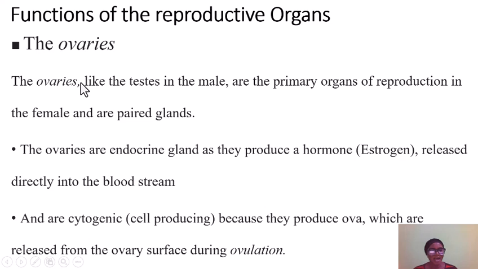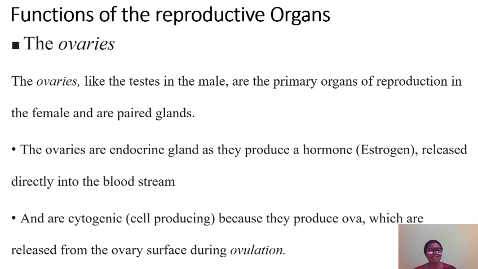The ovaries are just like the testes in the male. They represent the primary organ of reproduction in the female. They are always paired, they exist in twos. That's why we call them paired glands. The ovary is primary because it has two major functions of significance. Number one, it is an endocrine gland.